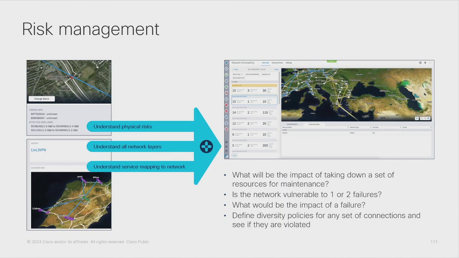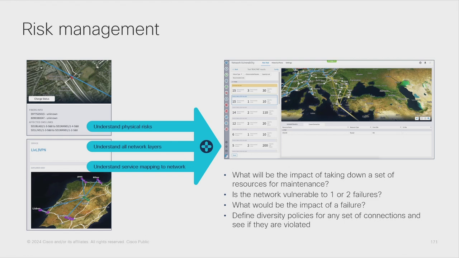In terms of risk management, with this information we are able to answer questions like: what's the impact of taking down a set of resources because of a maintenance window, for example? In order to answer these types of questions, we need to understand the physical risks in the network.